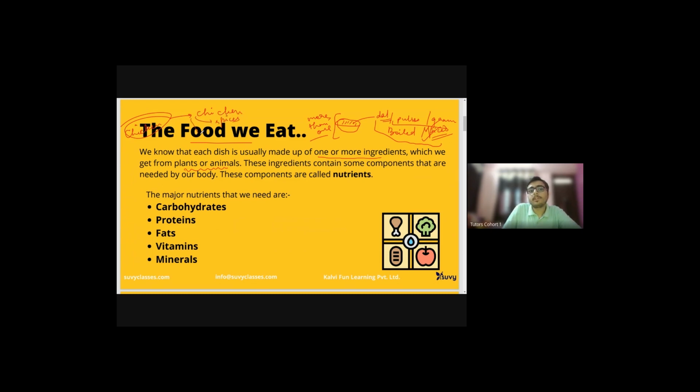Then I need a few other vegetables, like onions, tomatoes, and maybe garlic, right? So in this dish, I have got my chicken from animals, whereas other things I have got from plants. So our food items can be sourced from different sources, be it plants or animals. These ingredients contain some components that are needed by the body.